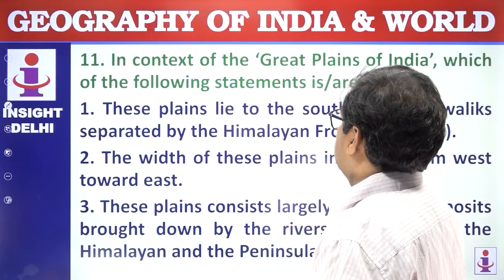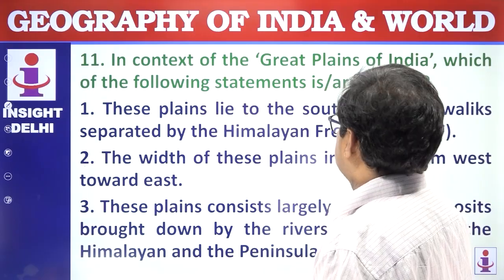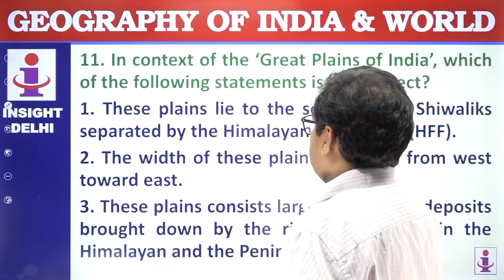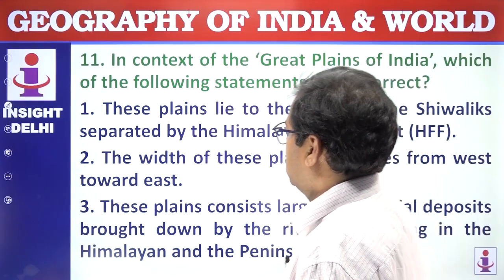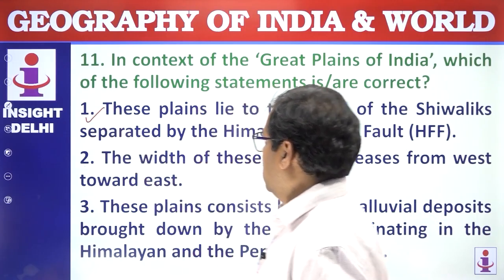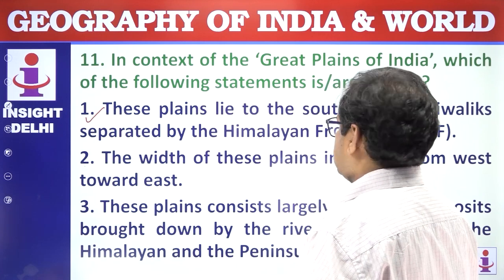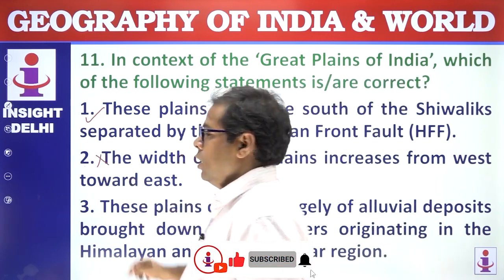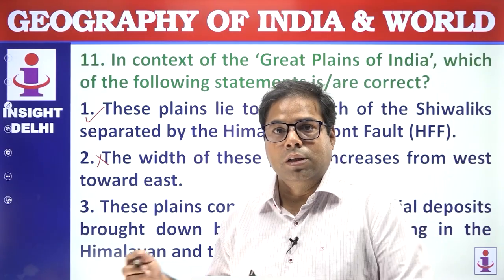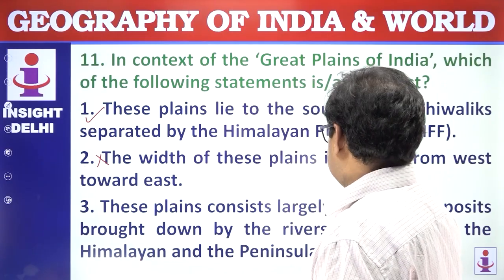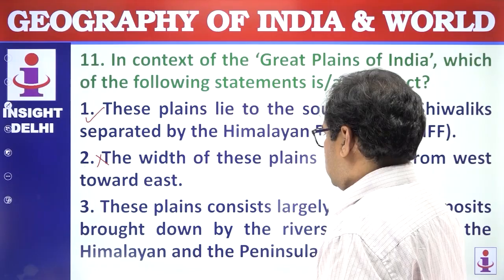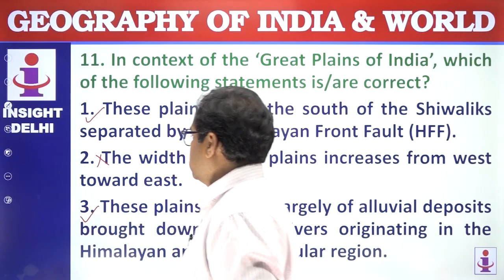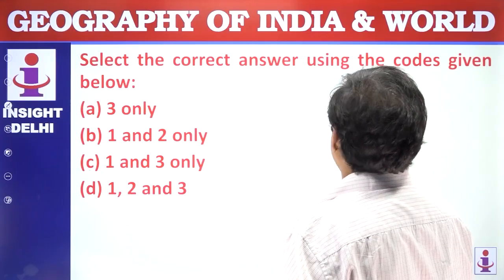Question number 11. In the context of the Great Plains of India, which of the following statements are correct? These plains lie to the south of the Shivalik, separated by the Himalayan front fault. Absolutely correct statement. The width of these plains increases from west towards the east. Wrong. Rather, width is more in the western part and in the eastern part it is narrower. These plains consist of largely alluvial deposits brought down by the rivers originating in the Himalayas and the peninsular plateau. This is also correct.